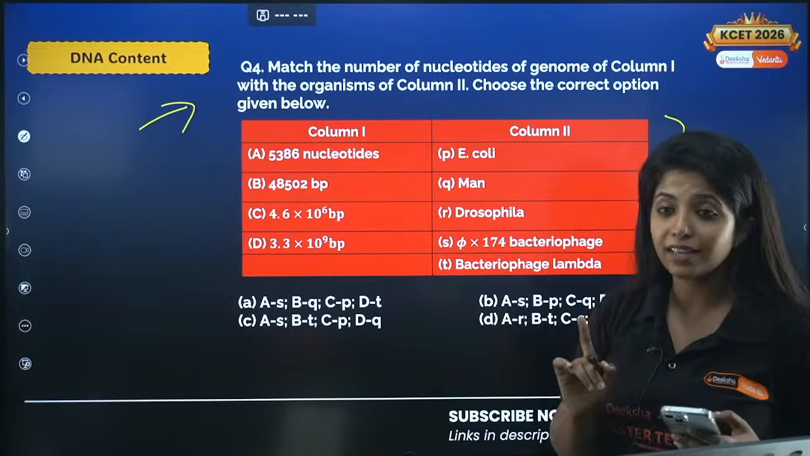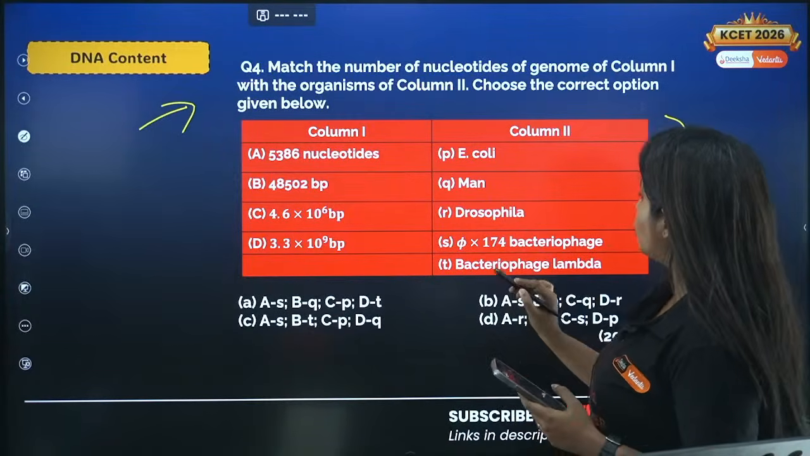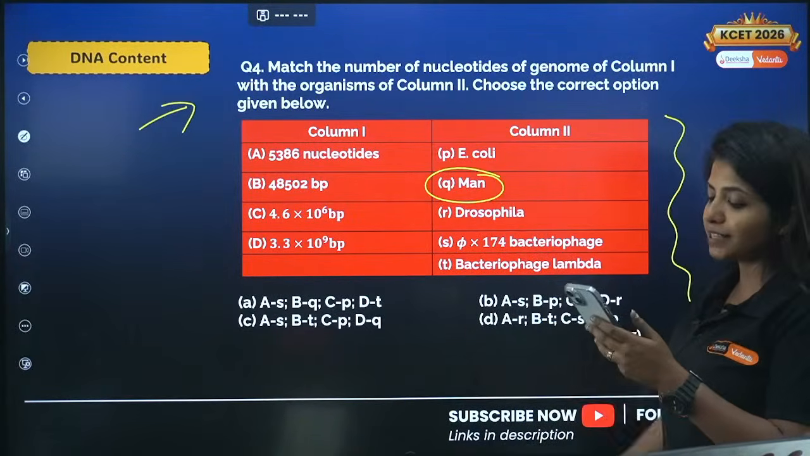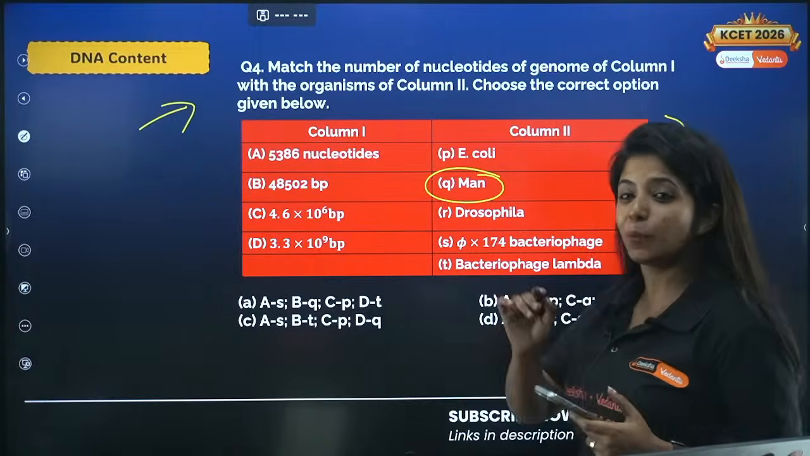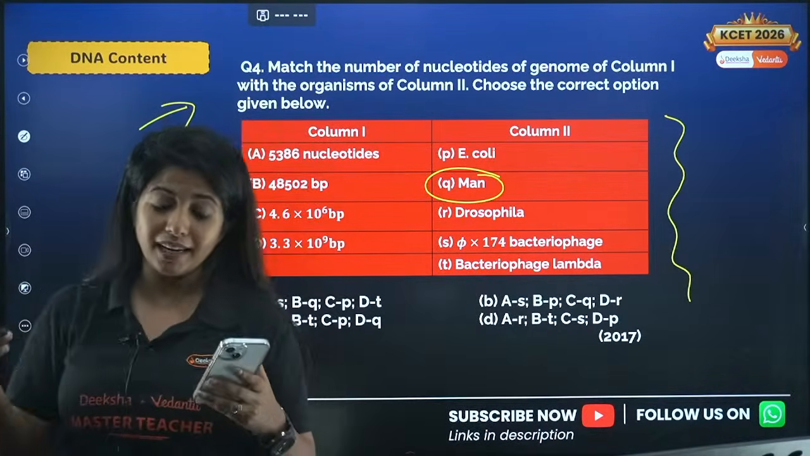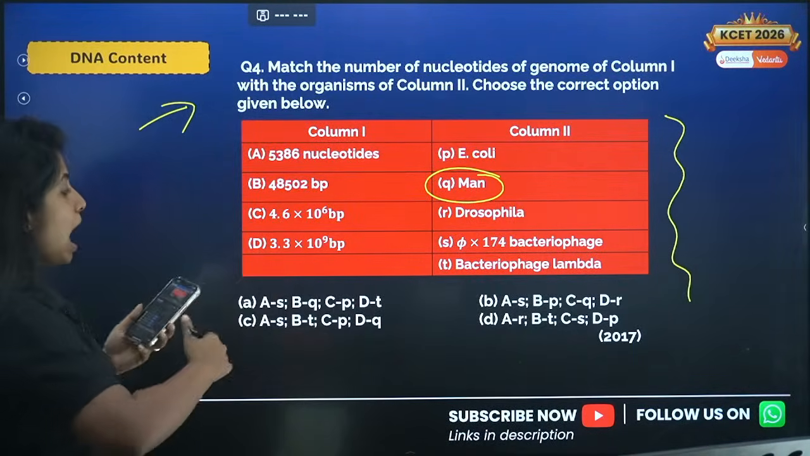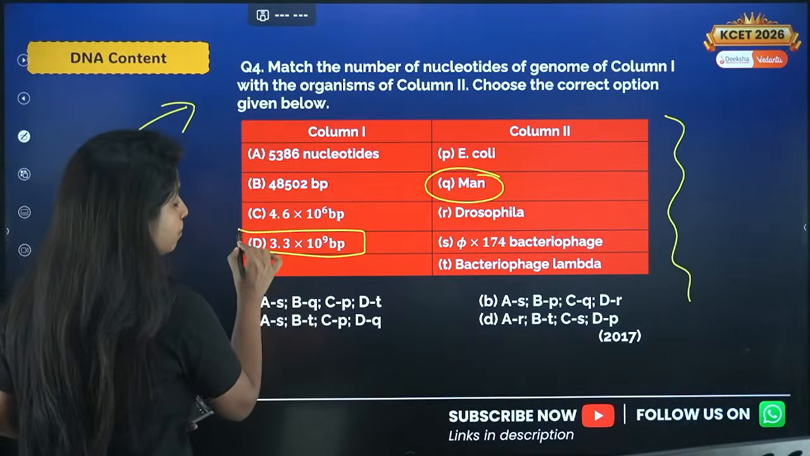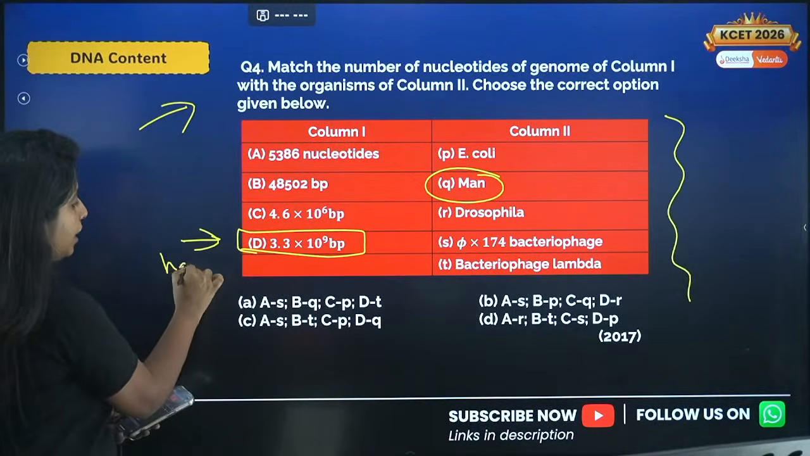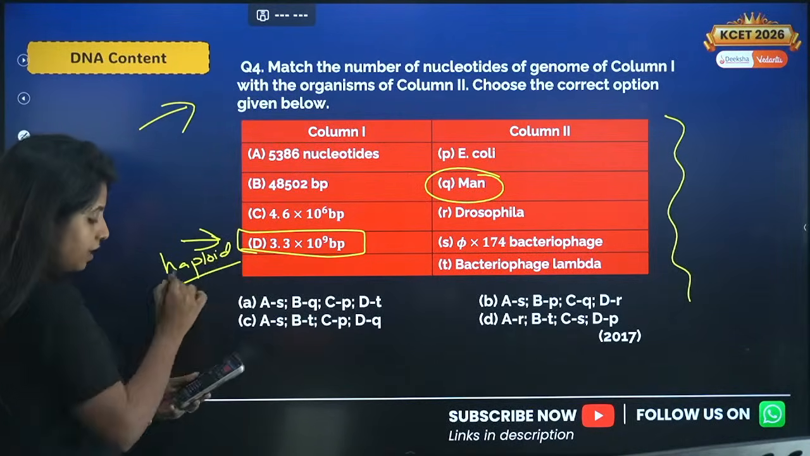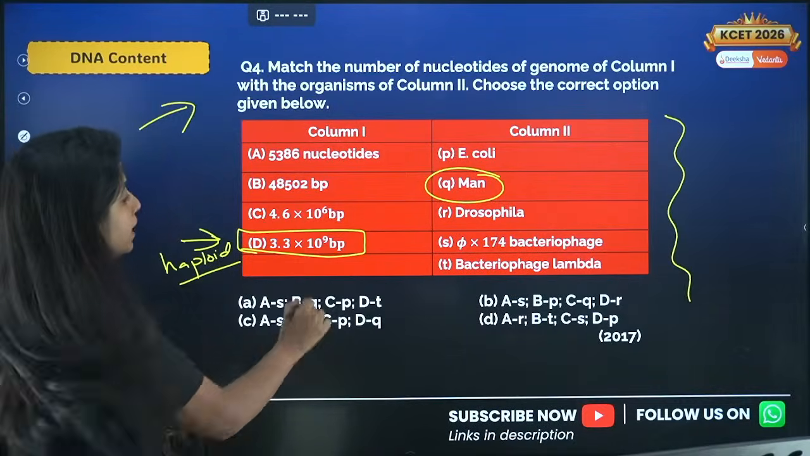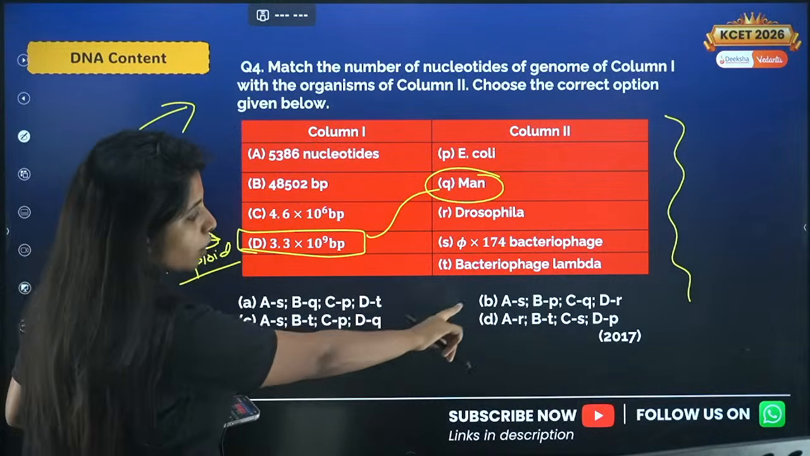I'll tell you one easy thing. It's always easy to look for the human being's DNA. It can be either 6.6 into 10 raised to the power 9, that is the diploid content, or half of it, that is 3.3 into 10 to the power 9, which will be the haploid content. That means the half content that we have in the gametes and all. So I can say D goes with Q. Do I have an option like that?